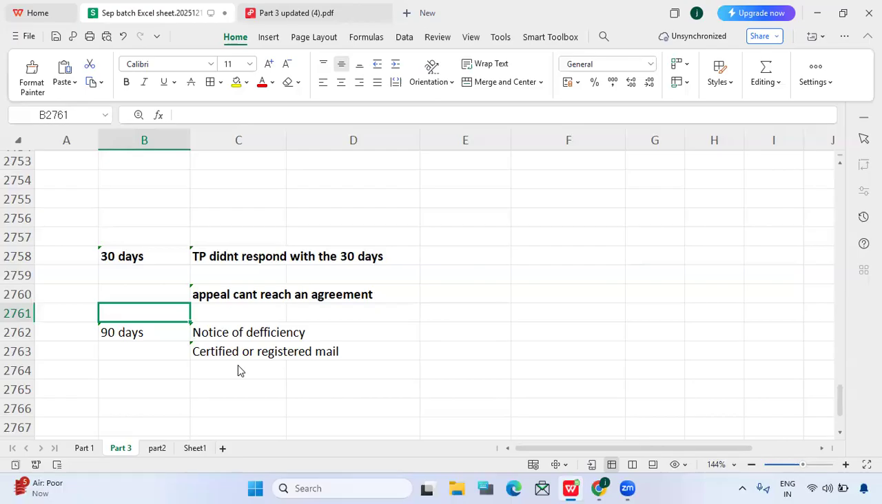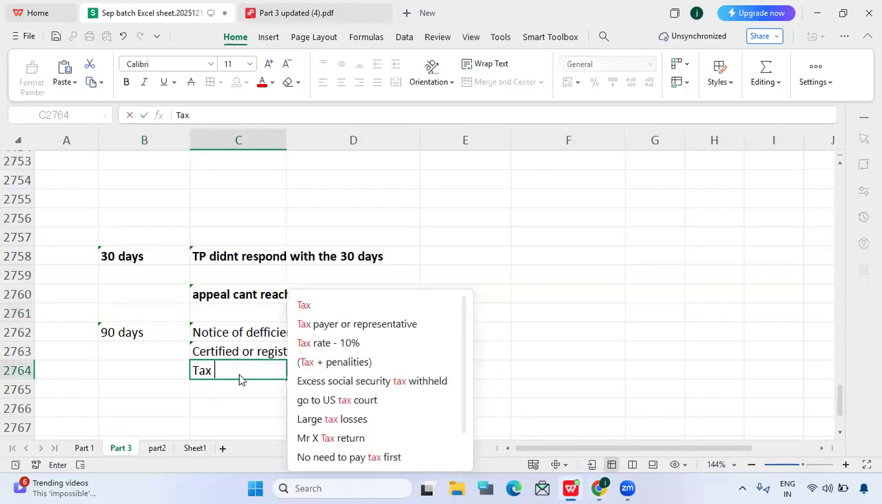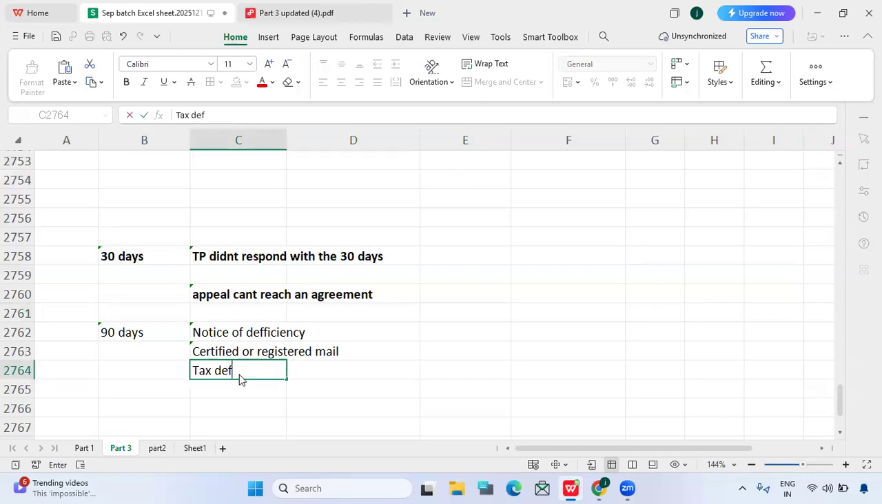So whenever the IRS is sending a 30 days notice of deficiency, it should be certified and registered mail only. Can they send any unregistered mail? No, they cannot do that, because this is a final notice, right? That's the reason it should be registered as certified mail. And they must state the amount of tax deficiency in the notice itself. They must mention everything.